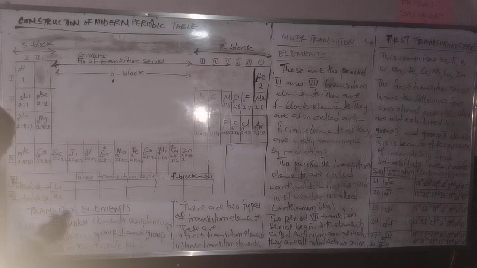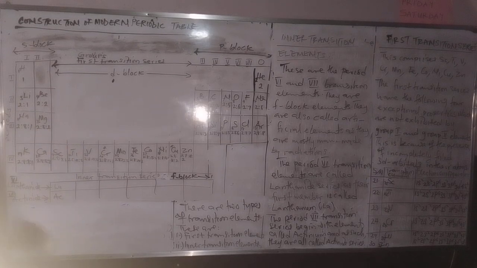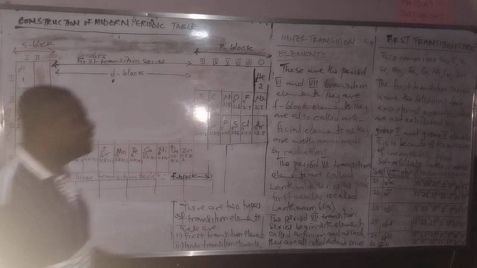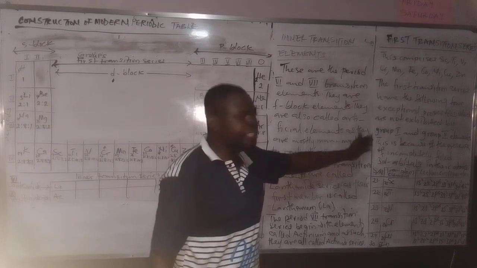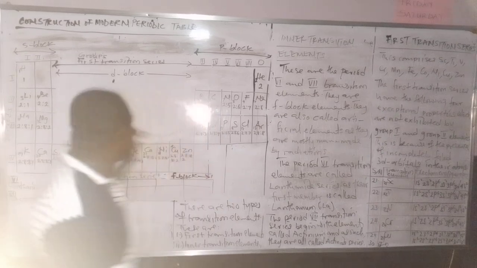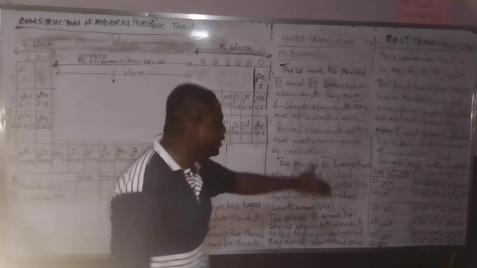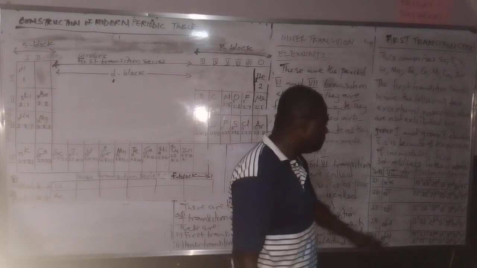Now, what I am trying to tell you here is that transitional elements have 4 exceptional properties that group 1 elements and group 2 elements do not have. And the reason for that is that they have incompletely filled 3D.